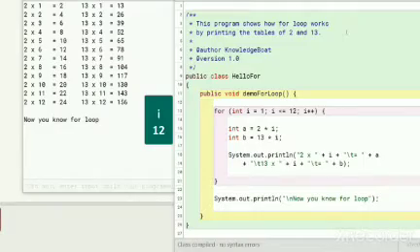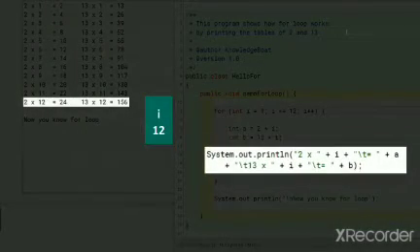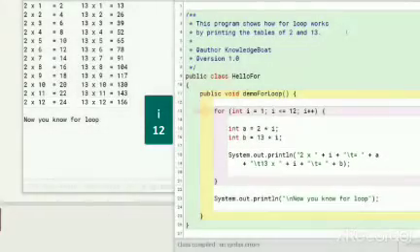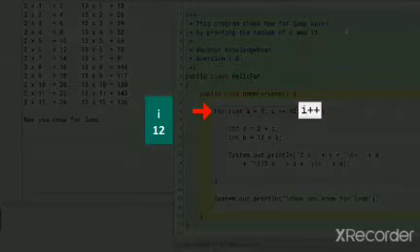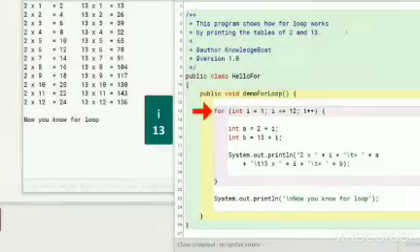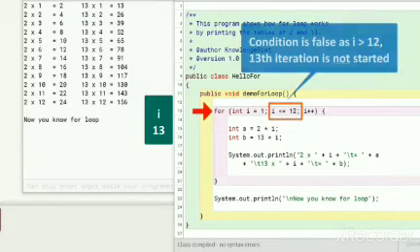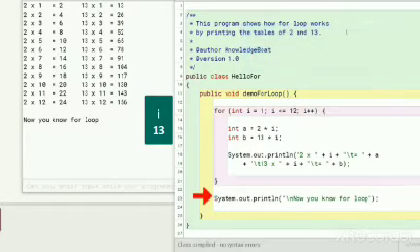In the 12th iteration, after executing this statement, program control goes back to the beginning of the loop and executes the increment-decrement part, changing the value of I to 13. This completes the 12th iteration. Now, when the program control tests the condition, it becomes false as I is now greater than 12. So, the 13th iteration of the for loop is not started. Program control moves to this statement after the for loop.